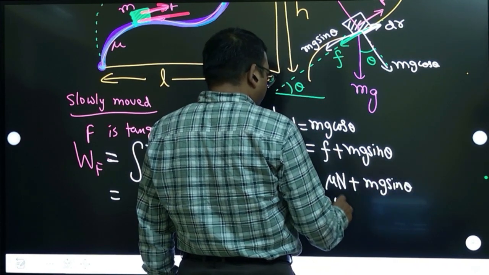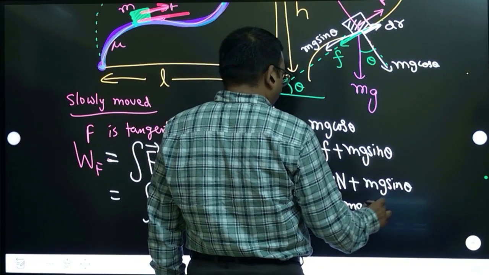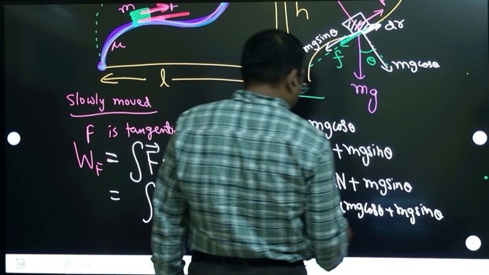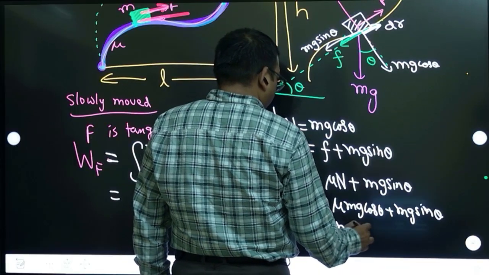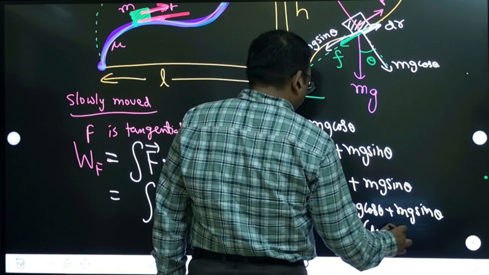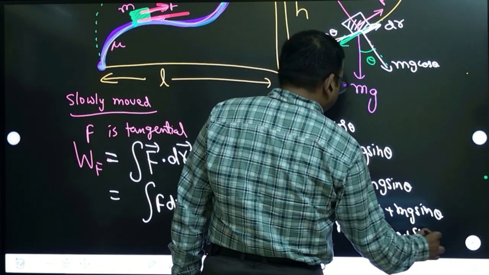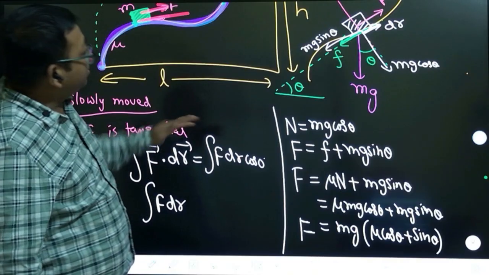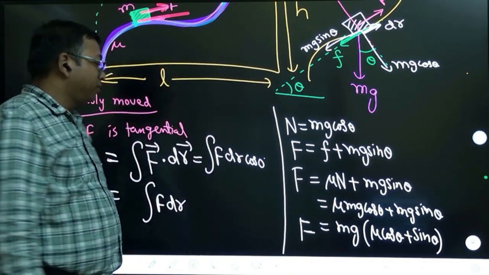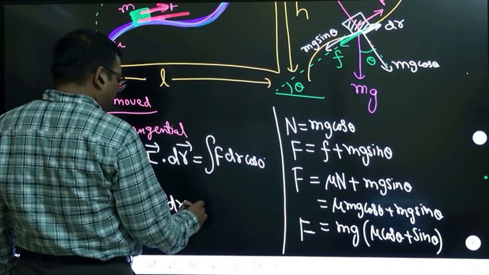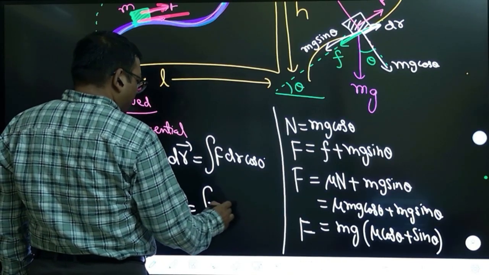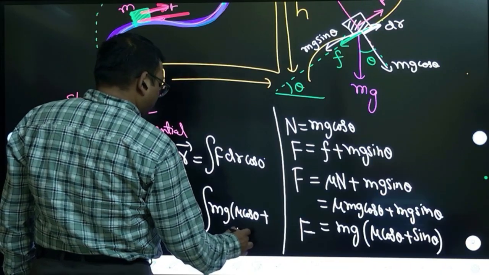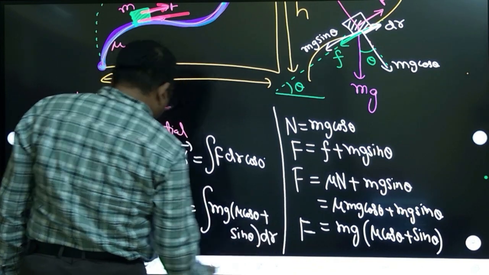And normal I will substitute as mg cos theta plus mg sin theta. Mg we can take common. So mu cos theta plus sin theta. Note that theta is the only thing changing here, correct? Theta will be changing because the slope of this path is changing. Okay, so let us substitute mg times mu cos theta plus sin theta into dr.